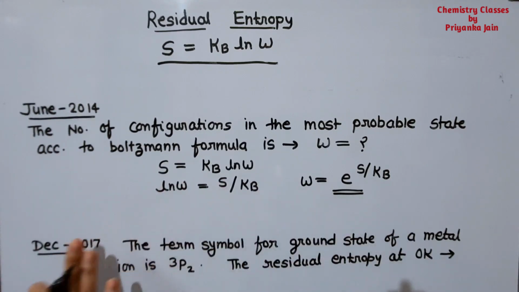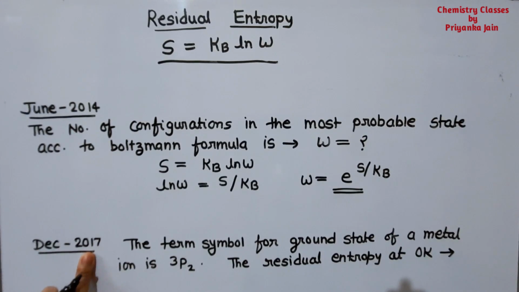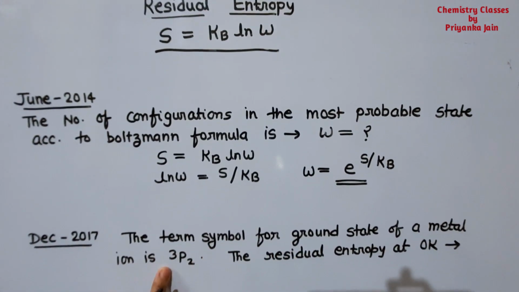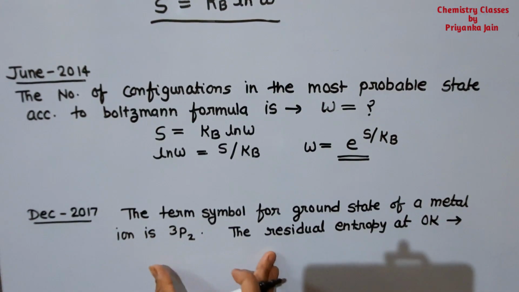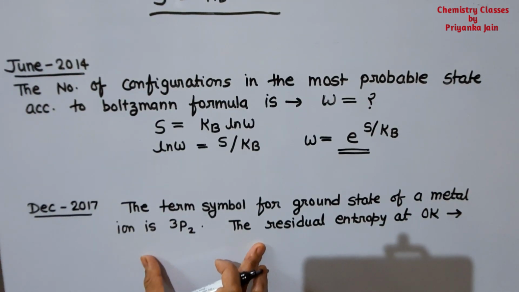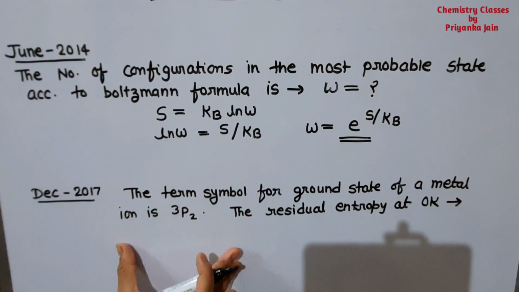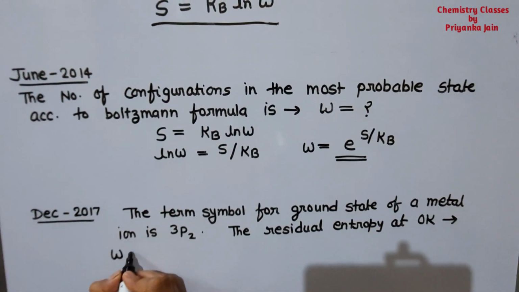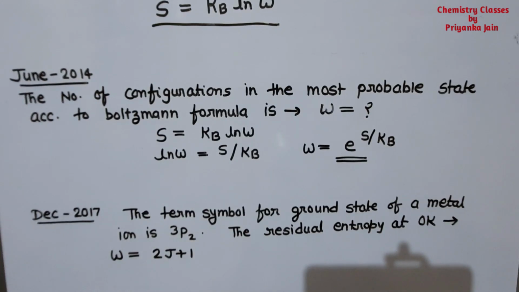Okay, now see the next question from December 2017's question paper. Here we are given the term symbol for the ground state of a metal ion, that is 3P2. Now we have to find out the residual entropy of the crystal of salt of that metal ion at 0 degree Kelvin. So what do we have here? We have just been given the term symbol. The first thing that we have to find out is W, and the formula is W = 2J + 1, right?